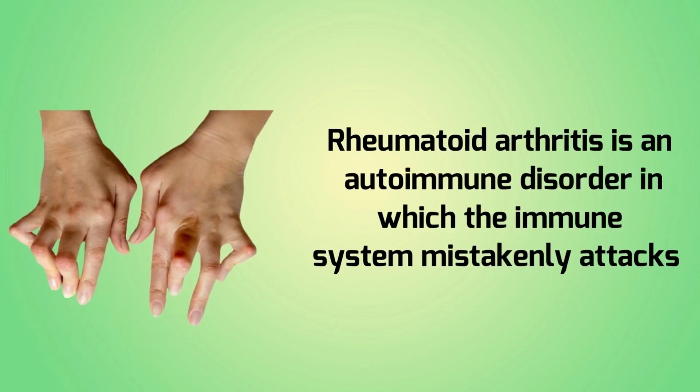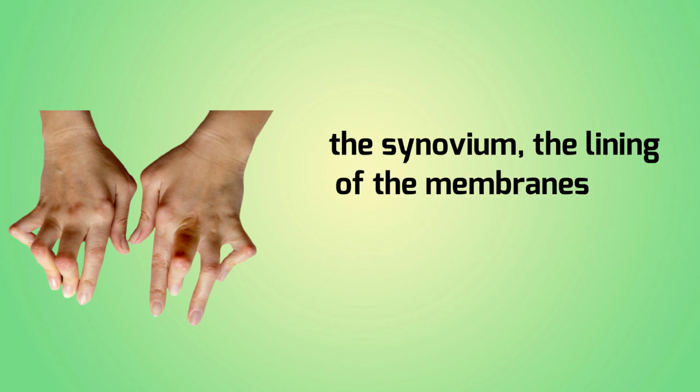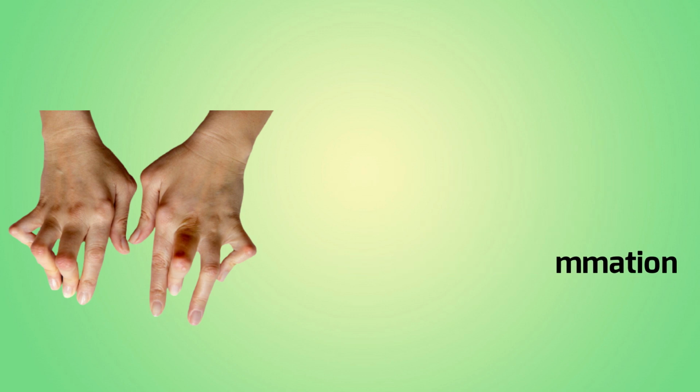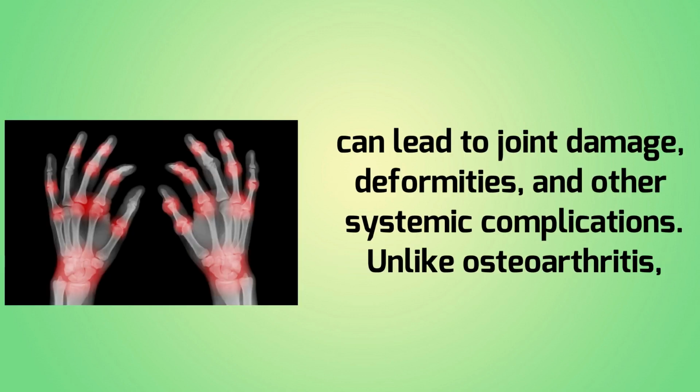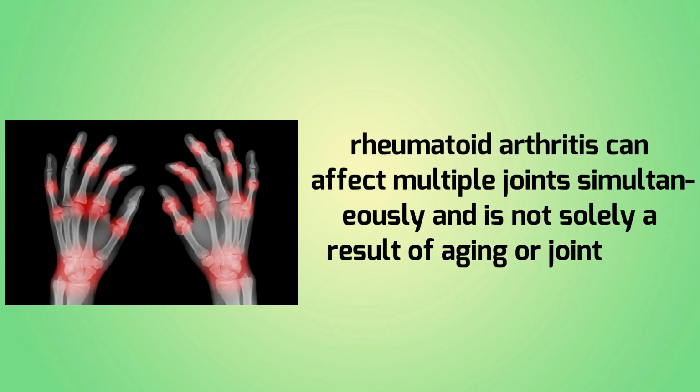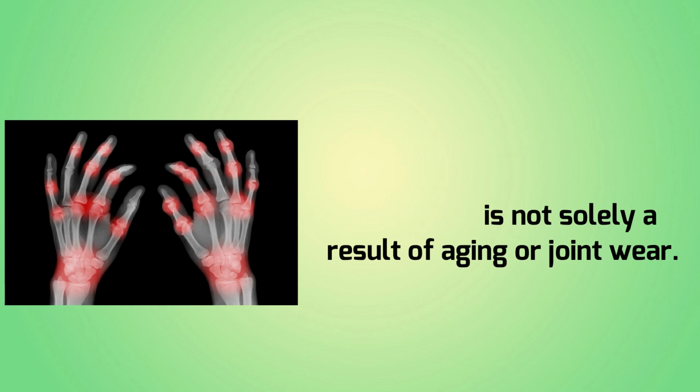Rheumatoid arthritis is an autoimmune disorder in which the immune system mistakenly attacks the synovium, the lining of the membranes that surround the joints. This chronic inflammation can lead to joint damage, deformities, and other systemic complications. Unlike osteoarthritis, rheumatoid arthritis can affect multiple joints simultaneously and is not solely a result of aging or joint wear.